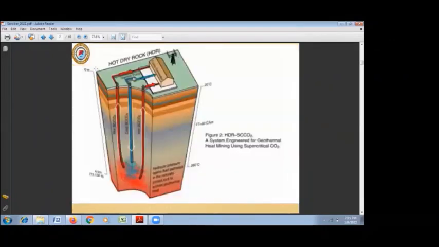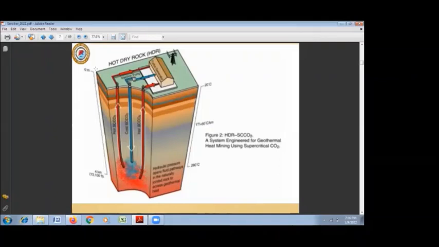Then there is a third type, which we call a hot dry rock area. This is mostly occurring in places where there are deep granitic injections. Deep granites are exposed mostly in Australia, etc., where we don't have a proper water circulation system developed because of lack of porosity and permeability.